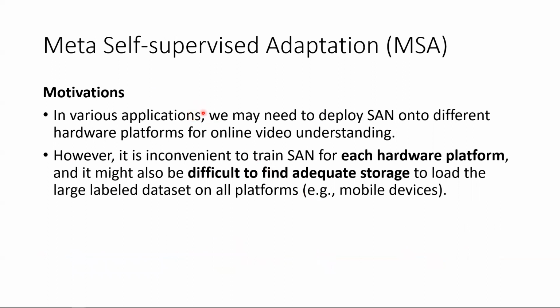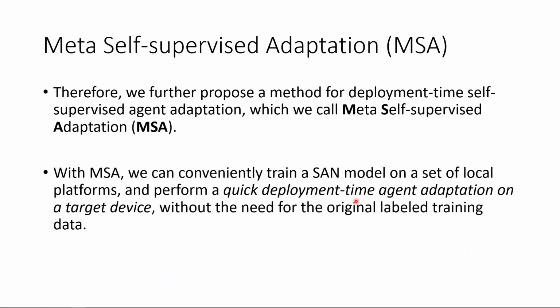Moreover, in various applications, we may need to deploy SAN onto different hardware platforms for online video understanding. However, it is inconvenient to train SAN for each hardware platform, and it might also be difficult to find adequate storage to load the large labeled dataset on all platforms, such as mobile devices, and these issues can be challenging to overcome. Therefore, we further propose a method for deployment time self-supervised agent adaptation, which we call meta self-supervised adaptation. With MSA, we can conveniently train an SAN model on a set of local platforms and perform a quick deployment time agent adaptation on the target device, without the need for the original labeled training data.